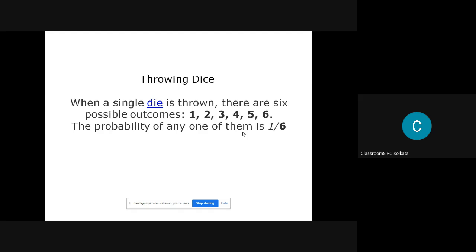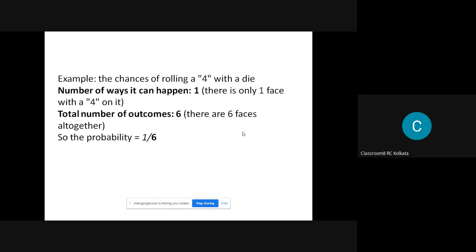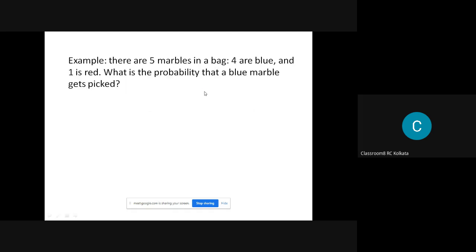Now, I think it is clear to you with the trials, the sample space, the event, and everything, isn't it? The event is the throwing of the die, and the sample space, within the curly braces, is how many outcomes you are having. So this is the general formula. And next, a very simple question: what is the chance of rolling a 4?